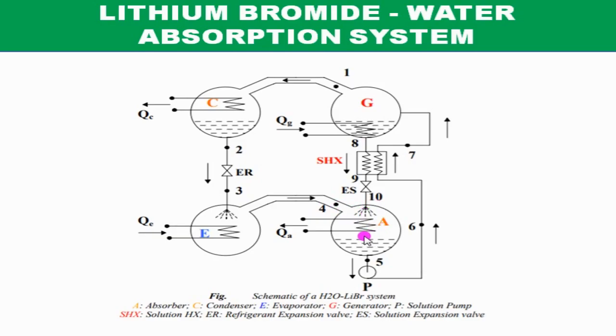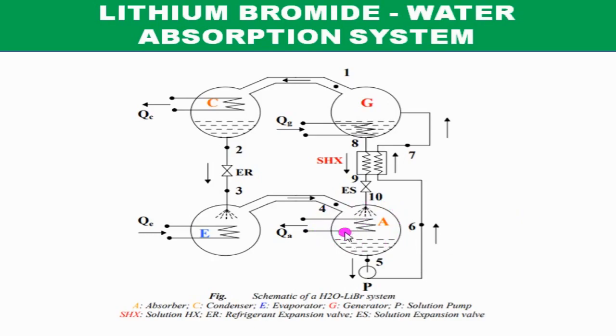So the temperature is controlled and low pressure is maintained in the drum. So heat is released during this absorption process, and this released heat is taken out by this circulating cooling water through this cooling coil.